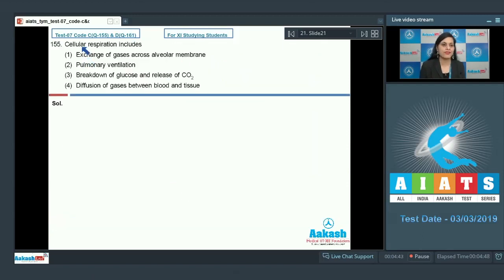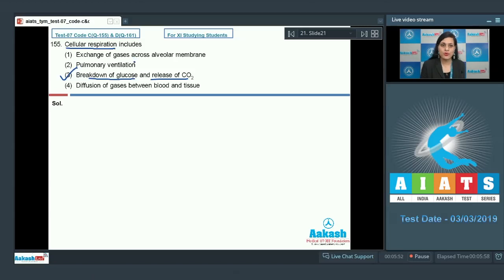Question number 155. Cellular respiration includes, and the options are exchange of gases across alveolar membrane, pulmonary ventilation, breakdown of glucose and release of carbon dioxide, diffusion of gases between blood and tissue. The correct answer to this question is option number 3, breakdown of glucose and release of CO2, because at cellular level, or during cellular respiration, oxygen is used to break down glucose into carbon dioxide and water and generates ATP, which is used to provide energy to various processes.